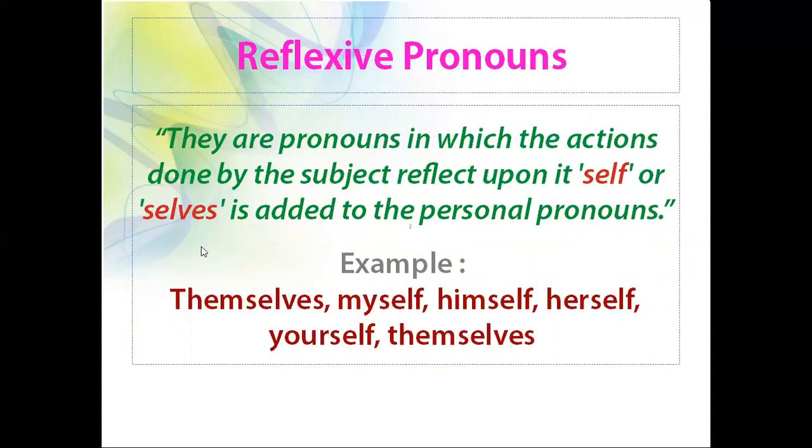What are the personal pronouns? He, him, my, like that. For example, themselves, myself, himself, yourself. So these are examples of reflexive pronouns. A reflexive pronoun is nothing but a personal pronoun with self or selves added.